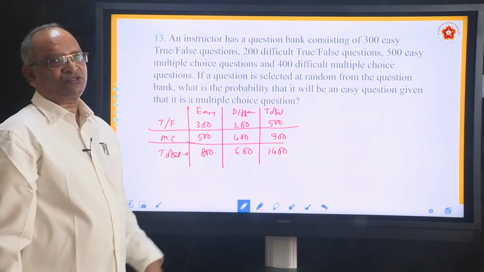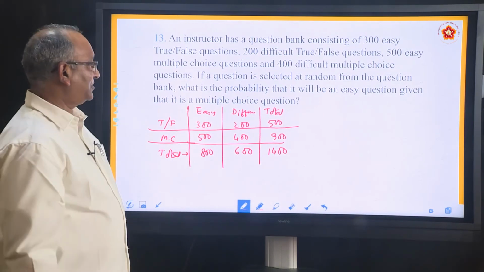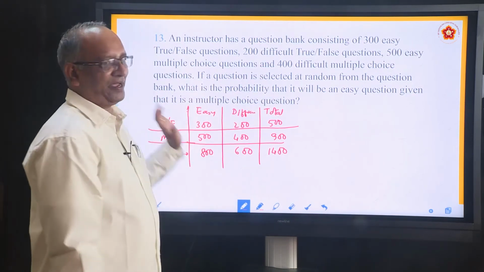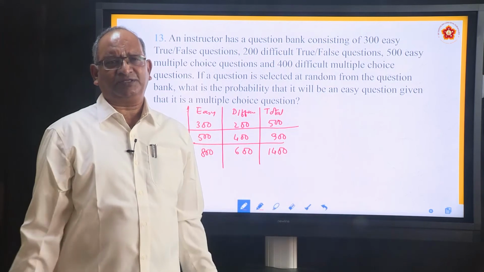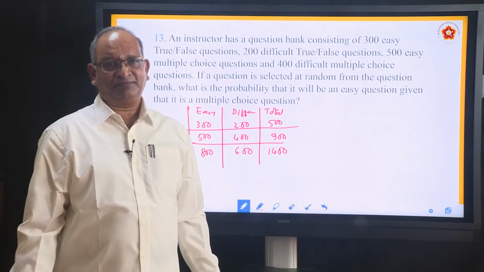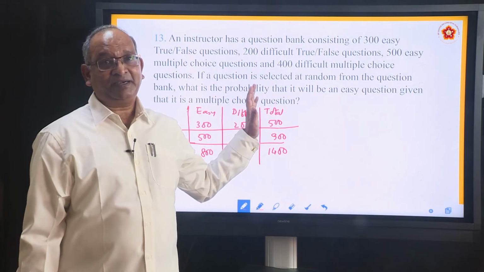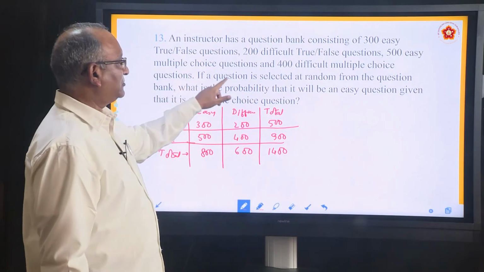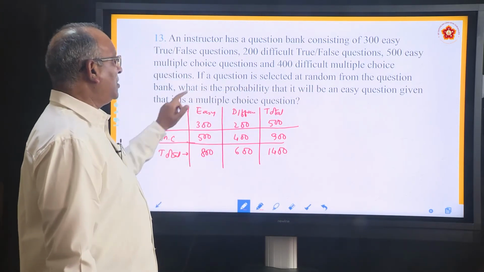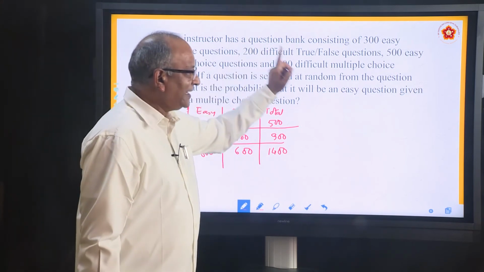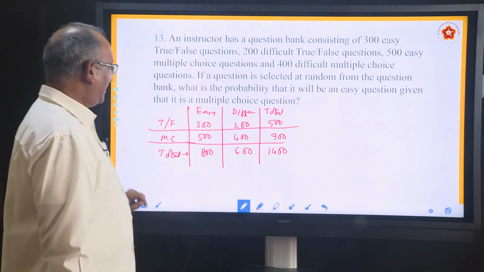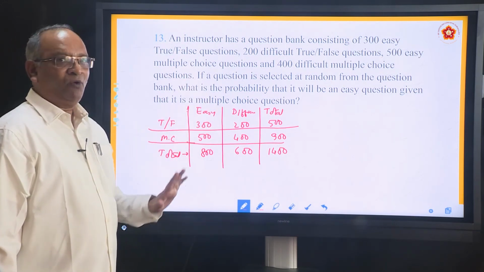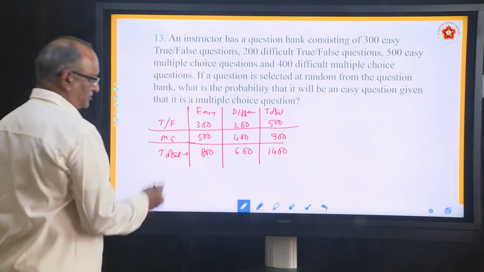Now he is asking us to answer. So read the question once again. After writing down, if a question is selected at random from the question bank, out of 1400 questions, you simply picked up one question. Remember, it is not out of 200 or 300. Out of 1400 questions, you picked up one question. And what he says, if a question is selected at random from the question bank, what is the probability that it will be an easy question? There are two types of questions, easy questions and difficult questions. Okay. What is the probability, for example, for easy question?